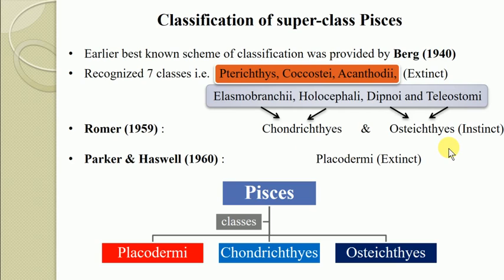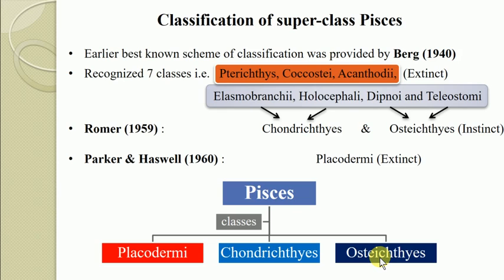According to the well accepted classification system, the superclass Pisces is divisible into three classes: Placodermi, which includes all extinct jawed fishes; the second one is Chondrichthyes, which contains the cartilaginous fishes and is also referred to as Elasmobranchii; and the third one is Osteichthyes, which includes the bony fishes. So this is the widely accepted classification for the superclass Pisces.